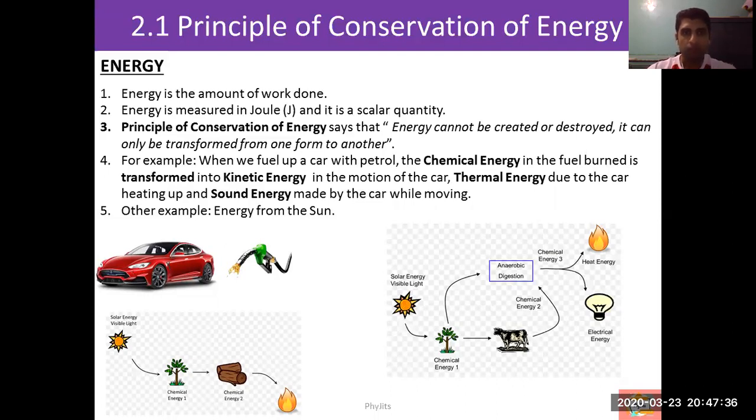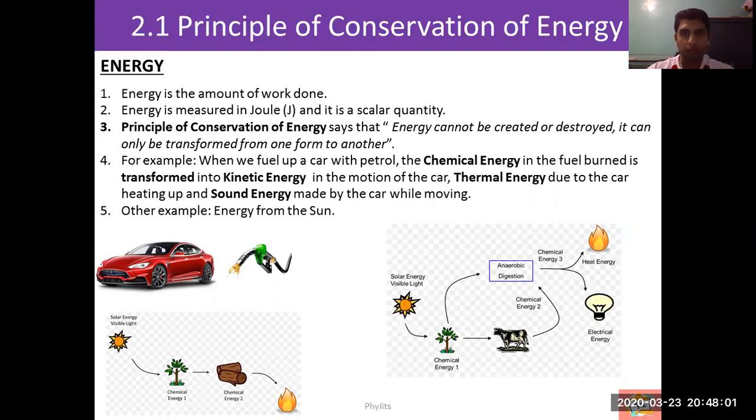There are many examples of situations that include energy, such as when you fill up a car with petrol. The petrol has chemical energy. The fuel is burned in the car engine to run all the pistons and run the car, so it is transformed into kinetic energy to make the car move.